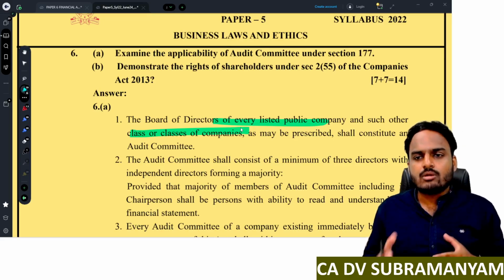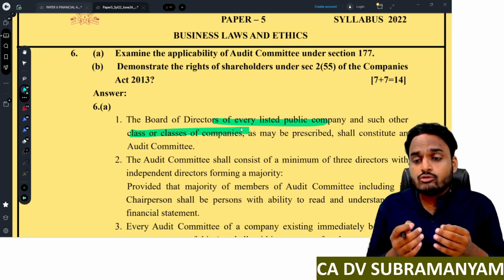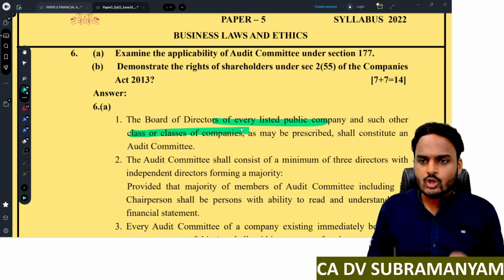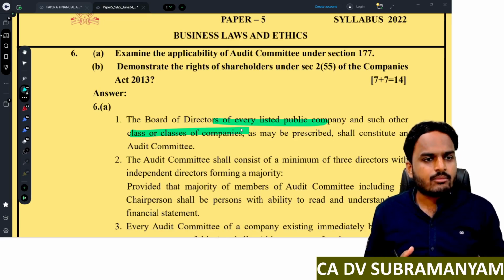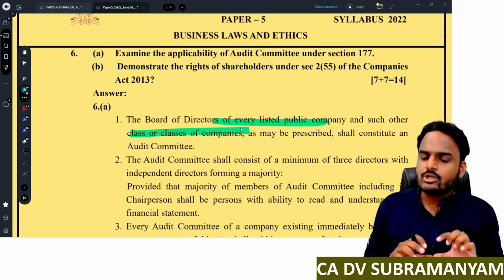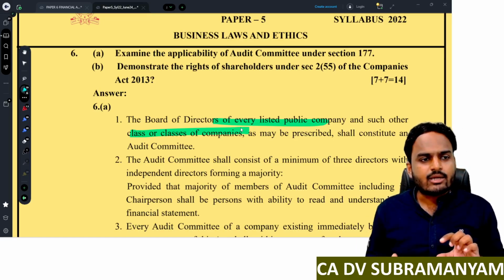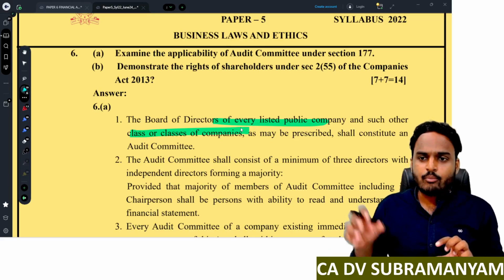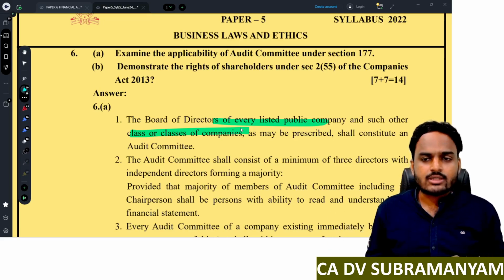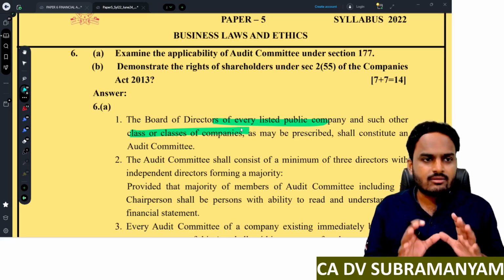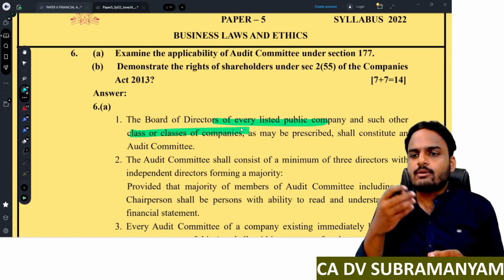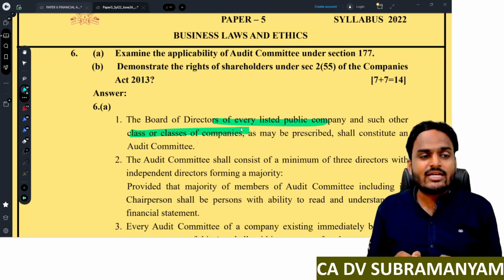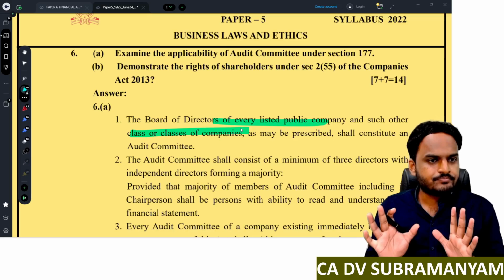Understood? So based on marks, you need to increase the content, but you have to write relevant content. So here, when they ask you applicability of audit committee, simply writing first point, applicability of audit committee. Next, you're writing about appointment of auditor, reappointment of auditor, powers of auditor, duties of the auditor. If you write like that, you will not get good marks. You will get less marks. Are you all getting my point, students? If a question is asked for more marks, write relevant content with respect to that subject.